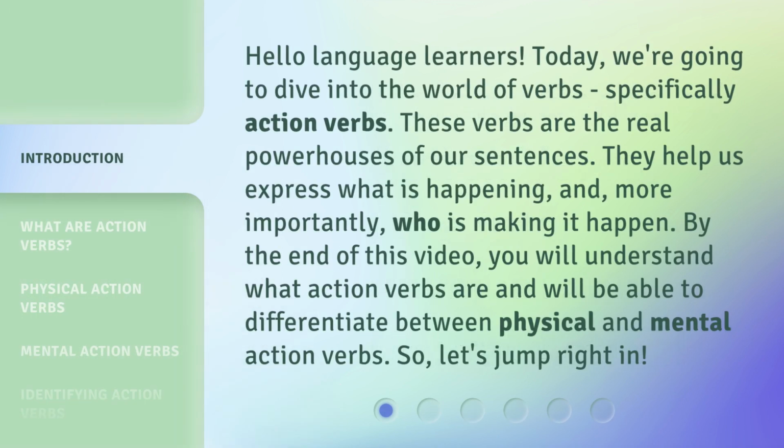Hello, language learners. Today, we're going to dive into the world of verbs, specifically action verbs. These verbs are the real powerhouses of our sentences. They help us express what is happening, and, more importantly, who is making it happen. By the end of this video, you will understand what action verbs are and will be able to differentiate between physical and mental action verbs. So, let's jump right in.